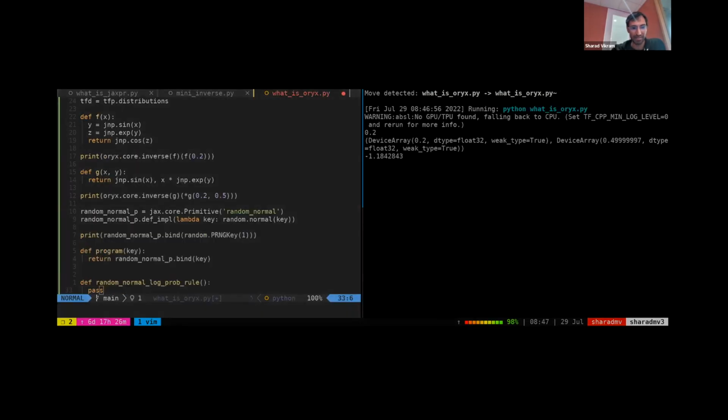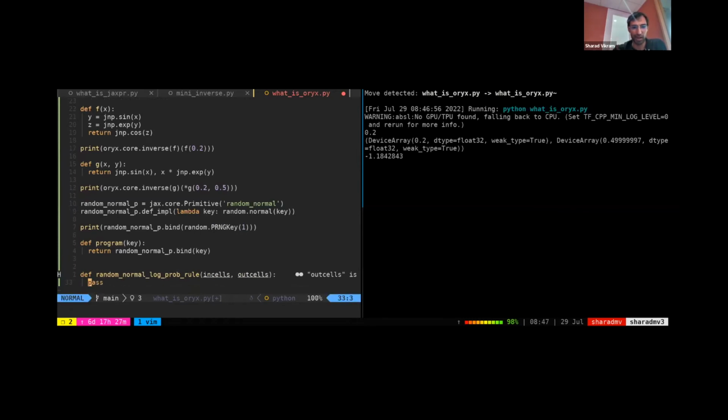And as I described, Oryx's inverse transformation is a little bit more complicated than the one we wrote in the previous file. It actually does some forward and backward propagation of information. And the log prob actually works similarly, and it'll soon be clear why. So the rule won't be as simple as some lambda, but I'll write it out and try to explain the components.